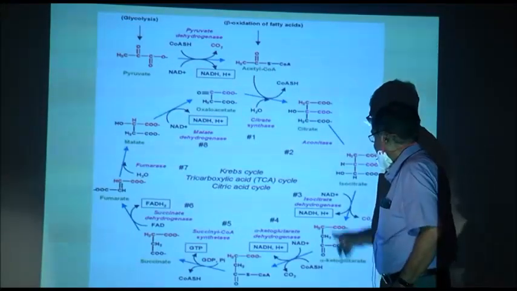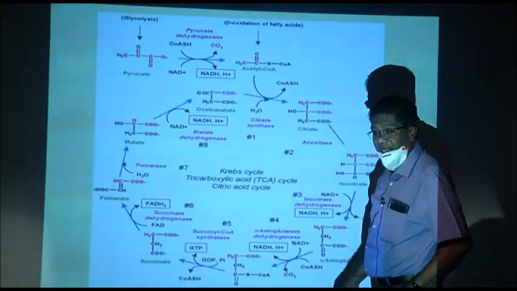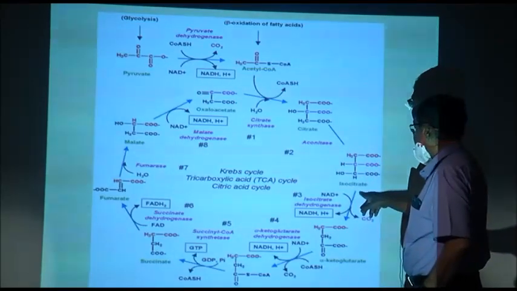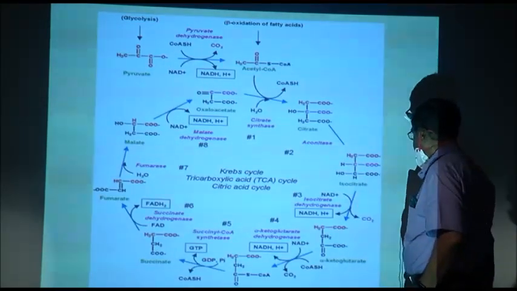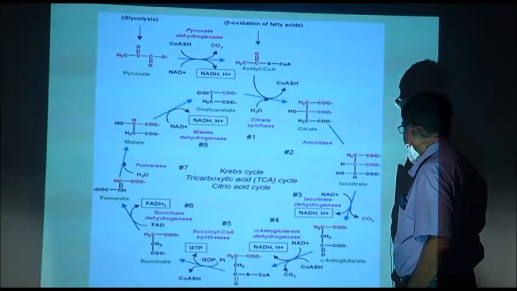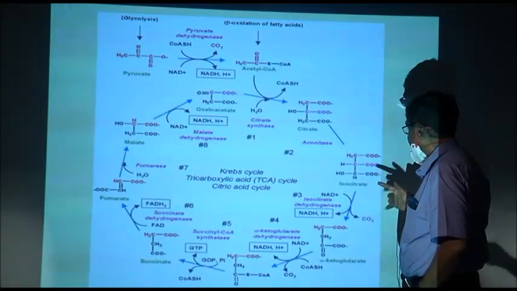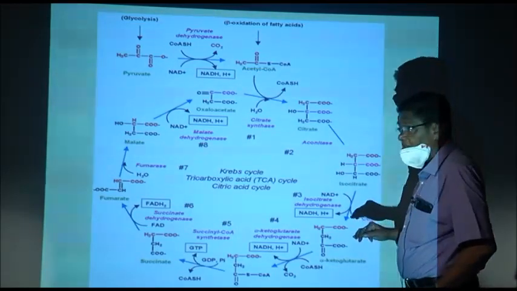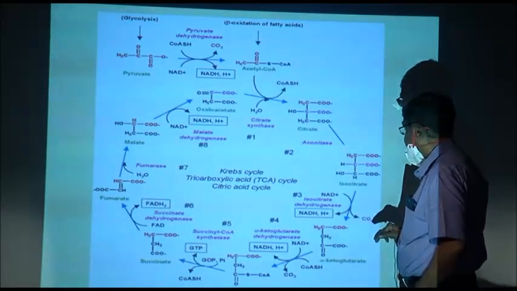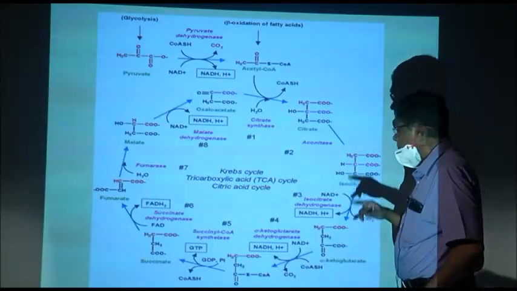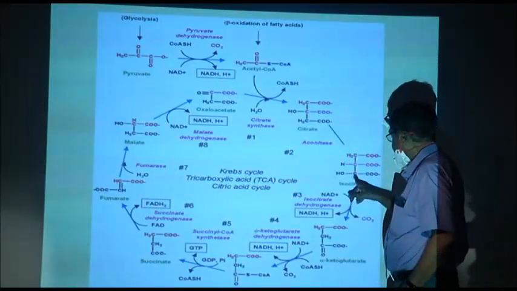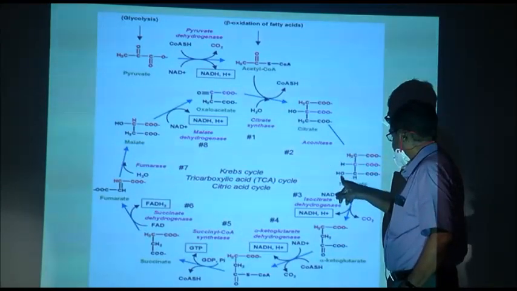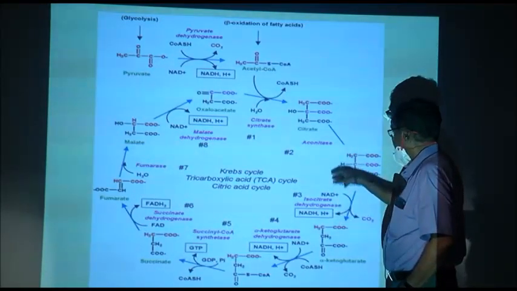Citric acid in the presence of the enzyme aconitase forms isocitric acid, only a change of position. Now, why did we call it isocitric acid? We call it isocitric acid, I am sorry, aconitase, because water is added here.